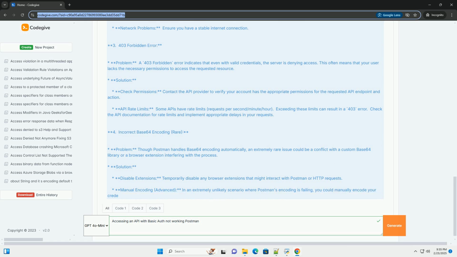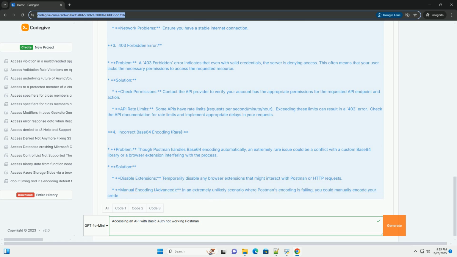5. Missing or incorrect headers. Problem: the API might require additional headers beyond the authorization header. Solution: check the API documentation for any mandatory headers like Content-Type, for example application/json for JSON payloads, Accept, specifying the desired response format, or others specific to the API. Add these headers to your Postman request.